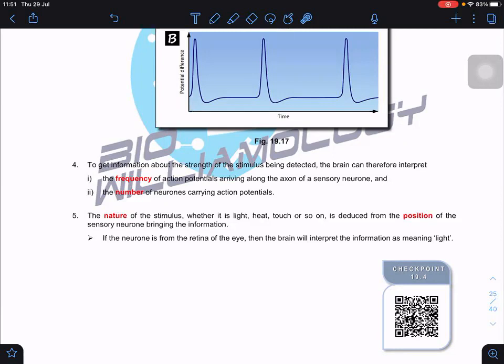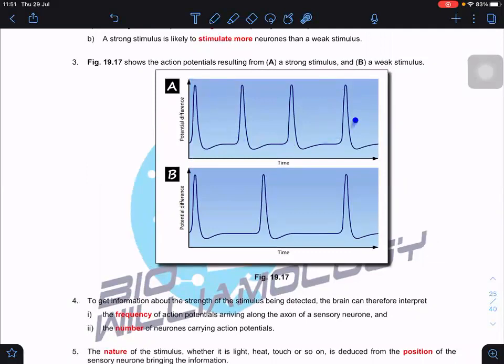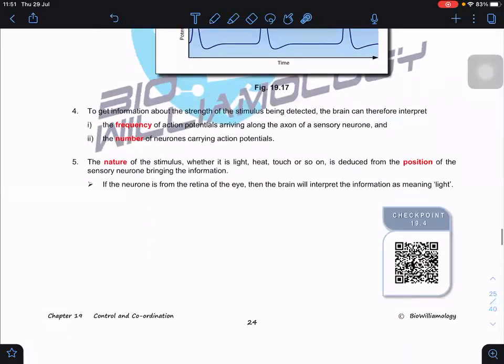But in terms of the type of action potential, receive 1, receive 2, receive 3, how does our brain interpret whether this is pain, or light, or hearing, or taste? Basically, the nature of the stimulus, whether it is light, heat, touch, or so on, is deduced by the position of the sensory neuron bringing in the information. So it depends on where the sensory neurons come from. If the sensory neuron comes from the eye, our brain will automatically interpret the stimulus as light.